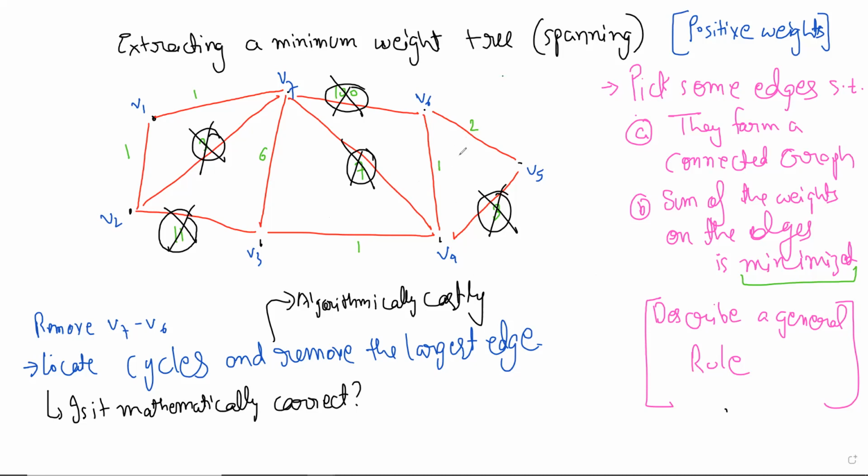And you can convince yourself that this is certainly the minimum tree, because in any tree, this 6 has to be there, right? If you don't keep the 6, you have to keep the 11. So that's not good. So this does seem to give the right answer. Yes, but how do you prove it? We have to think about it. One minute. Can anybody come up with an example where this does not give the right answer?